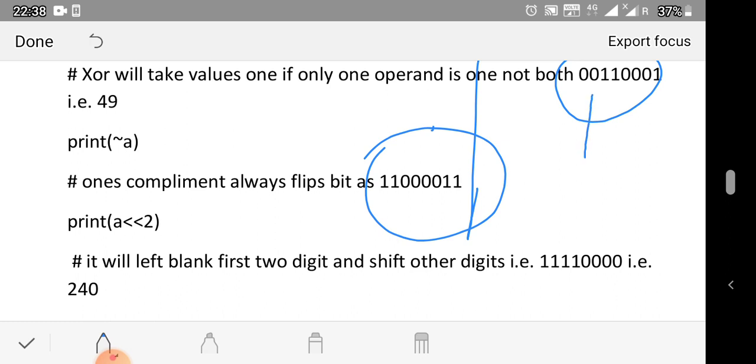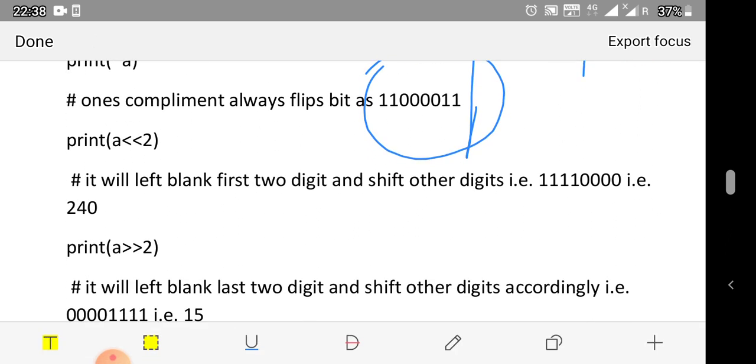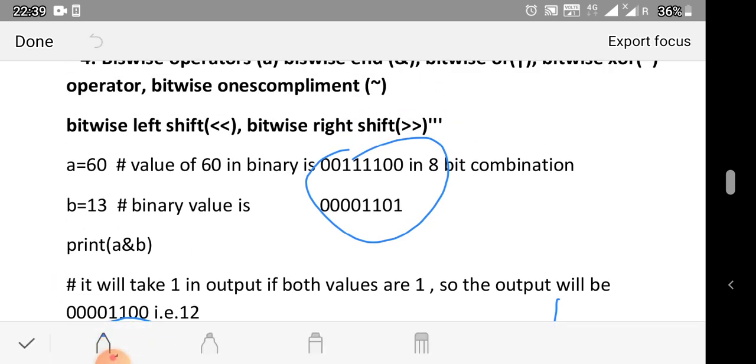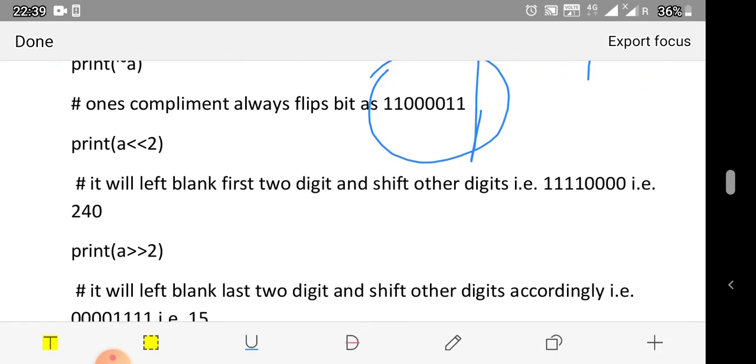Another is the bitwise left shift operator. Here we have mentioned a left shift, bitwise left operator 2. Actually, the bitwise left operator will eliminate the first 2 bits and shift all other bits to the left position. So when the value is this, it will eliminate the first two 0s, and all 1s will be shifted to the left, and after that 2 zero bits will be there for the bitwise left shift operator.